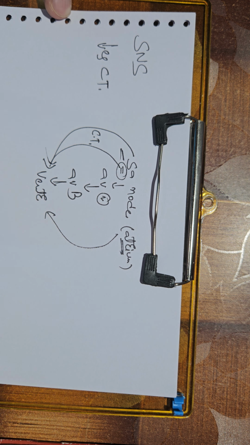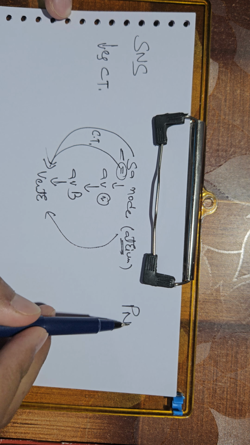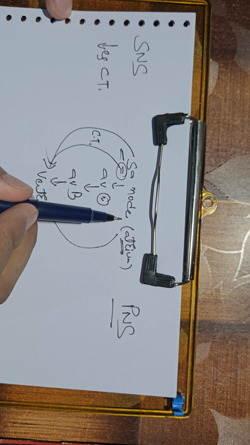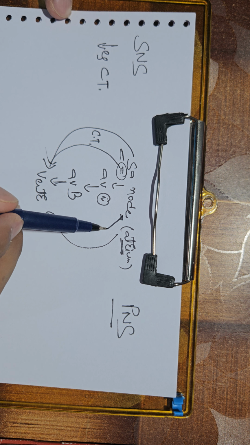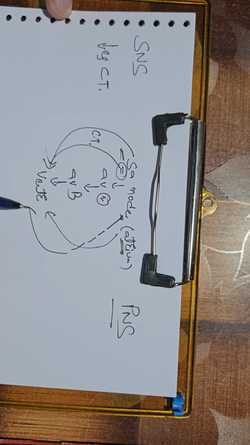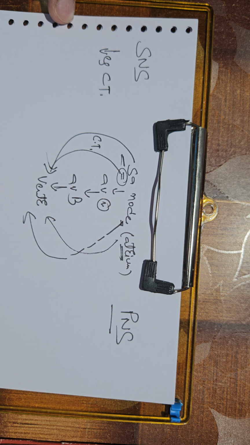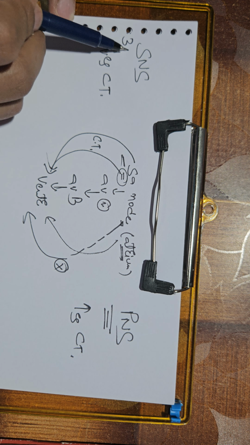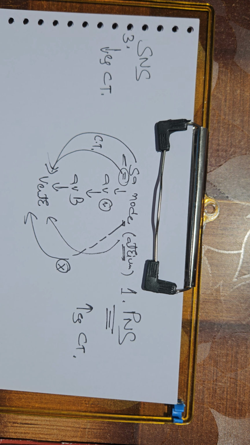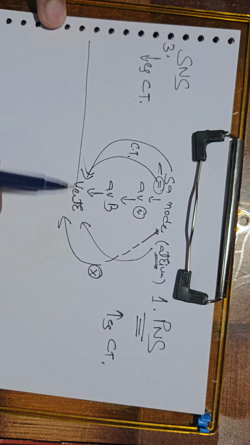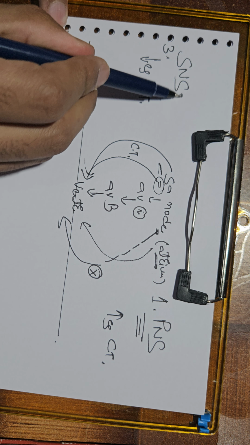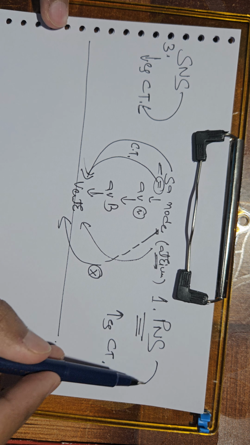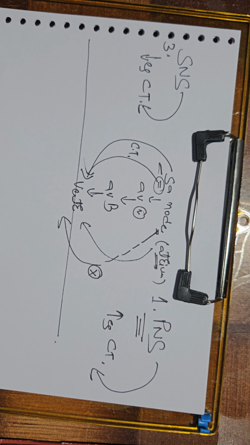So the ventricles contract quickly. Whereas if we stimulate the parasympathetic nervous system, the impulses go from the SA node, but they travel like an old man and reach the ventricles. The ventricles do contract, but after some delay. So when we stimulate the parasympathetic nervous system, it increases conduction time. So this is the 3rd effect from the sympathetic nervous system and the first effect from the parasympathetic nervous system. Now I will explain how the sympathetic nervous system decreases conduction time and how the parasympathetic nervous system increases it.